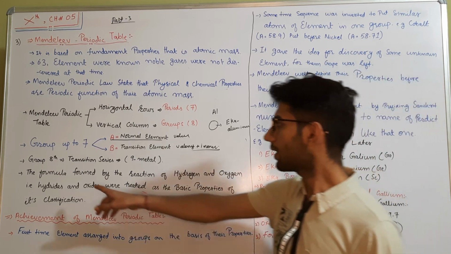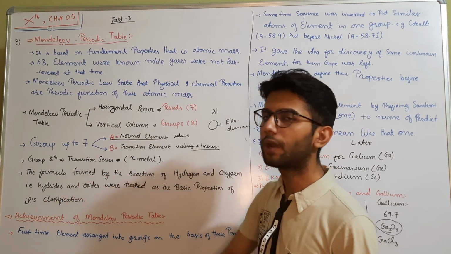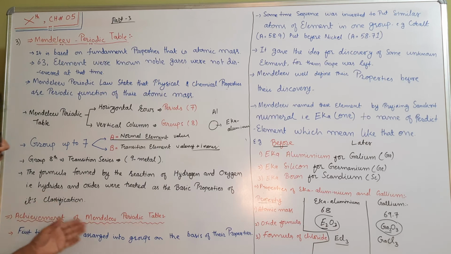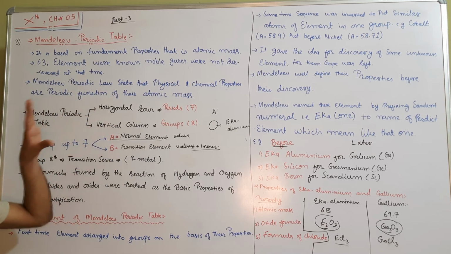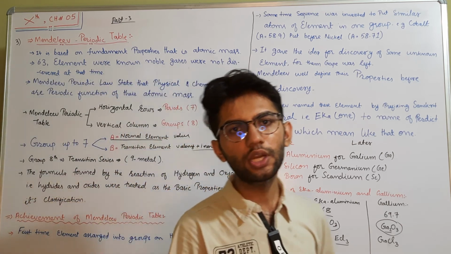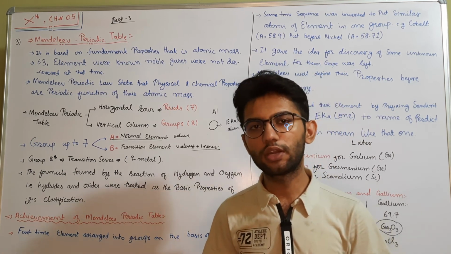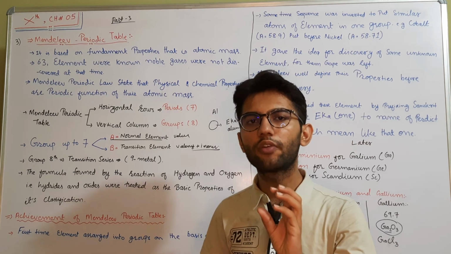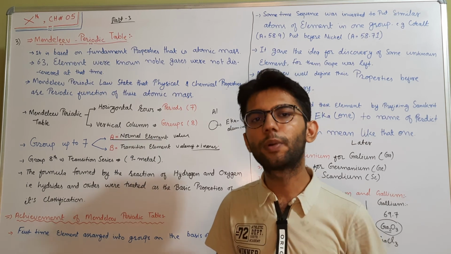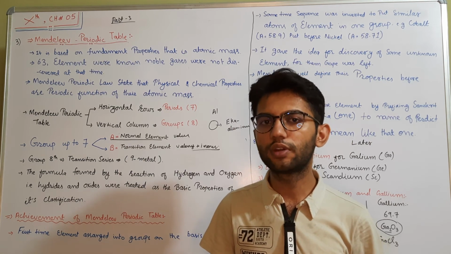Now, the 8th group contains the transition series overall, and there were 9 metals in the 8th group. It is also known as the transitional series. As we go ahead on how they classified the elements and put them into different groups, they reacted the elements with hydrogen and oxygen. When an atom reacts with hydrogen, it forms hydrides, and if it reacts with oxygen, it forms oxides. The formulas of the hydrides and oxides of different atoms were used as the basic property to classify the elements into different groups.